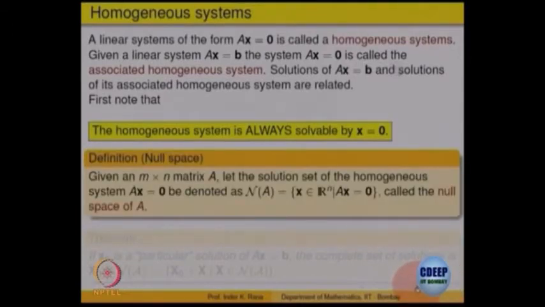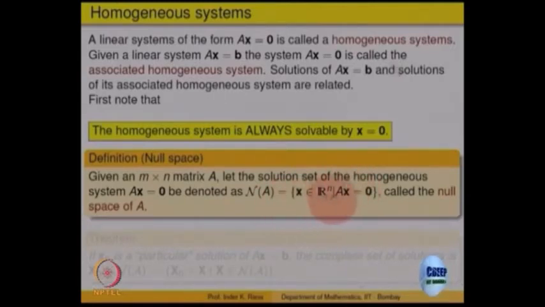null space. Given a matrix A that is m cross n, look at all possible vectors x such that Ax equals 0. What will be the order of the vector x? To multiply A with x, where A is m cross n, the vector x has to be n cross 1.